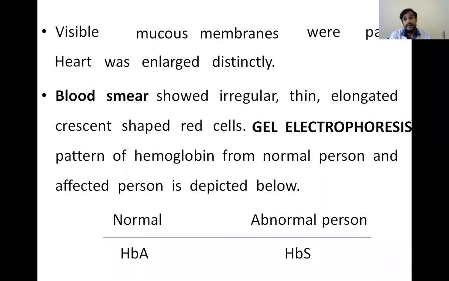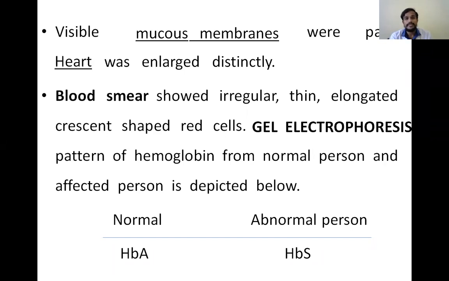We will see the pallor. So here you can see the visible mucous membranes were pale. That means the patient is having anemia. So this is very important in this case. And in the systemic examination, the heart was enlarged distinctly. So after the general examination and systemic examination, we'll go for the investigations.